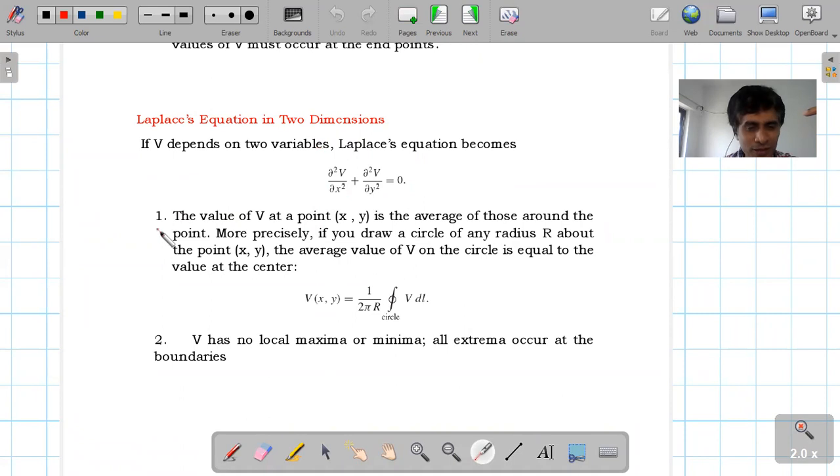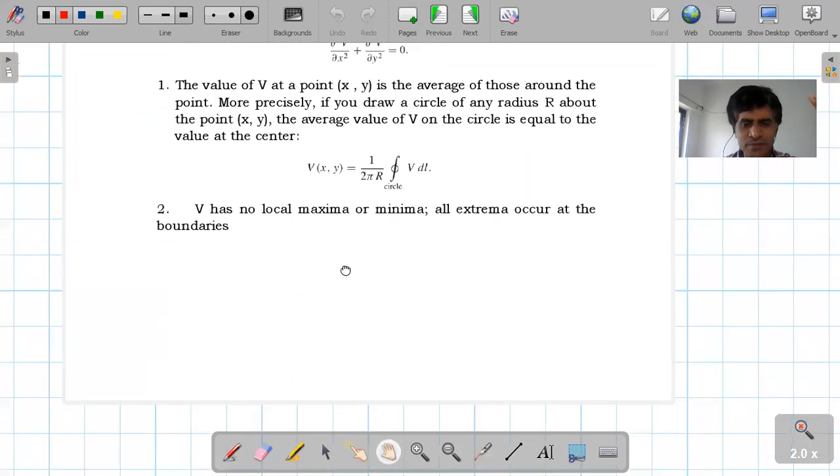And again, there are two properties. Property number one is the average around the point, and for this two dimension case, this is the formula to find the average: V of x comma y equal to 1 upon 2 pi r closed integration of V dl over the circle. And V has no local maxima and minima, and all extrema occur at the boundary, that is the endpoint, which is the same as the Laplace equation in one dimension case.